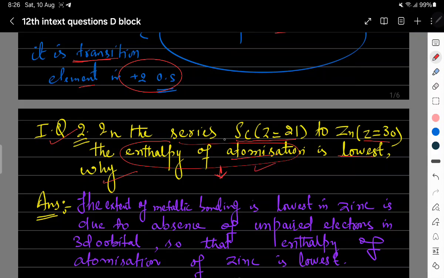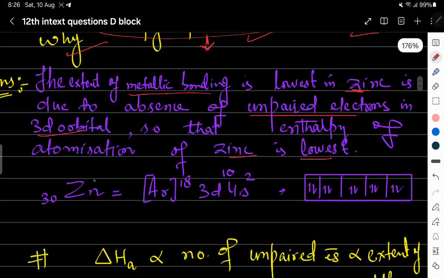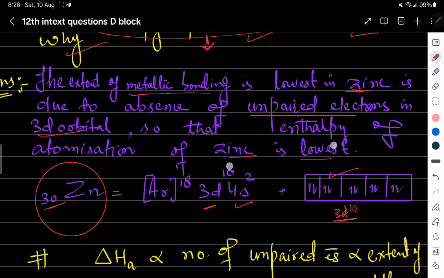But the question is, in the series scandium to zinc, the enthalpy of atomization is lowest, so why? The extent of metallic bonding is lowest in zinc due to the absence of unpaired electrons in the 3d orbital of zinc, so the enthalpy of atomization of zinc is lowest. If we write the electronic configuration of zinc having atomic number 30, it will be argon 18 4s2 3d10. This is 3d10 having 10 electrons, so this is fully filled.